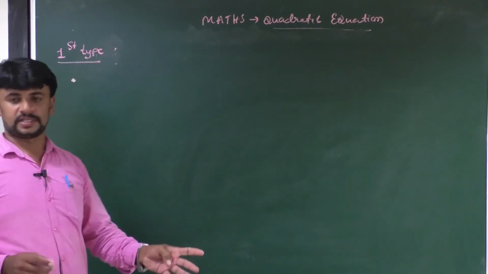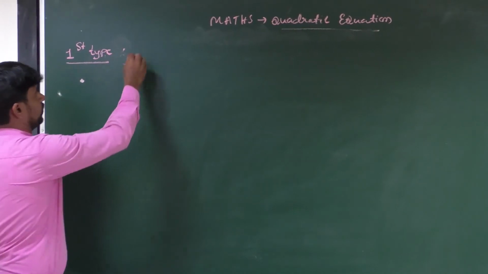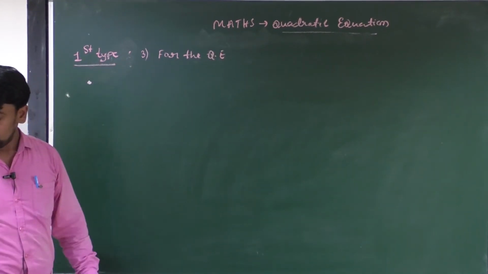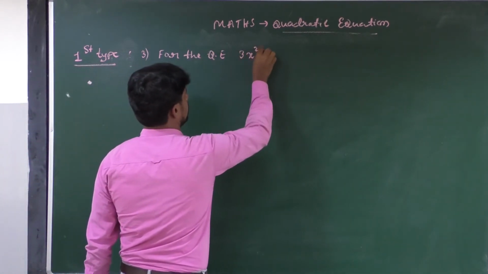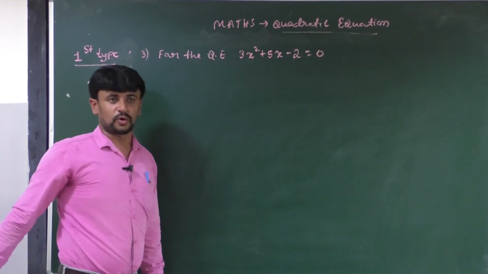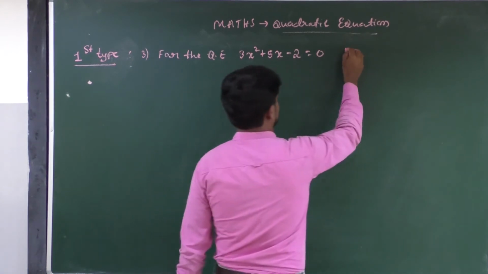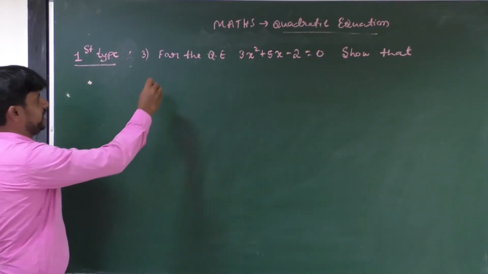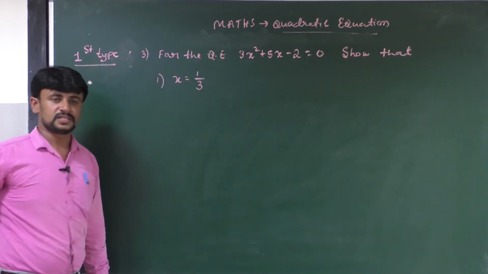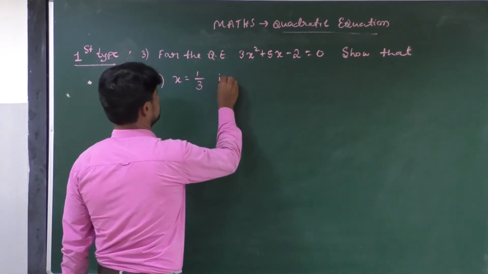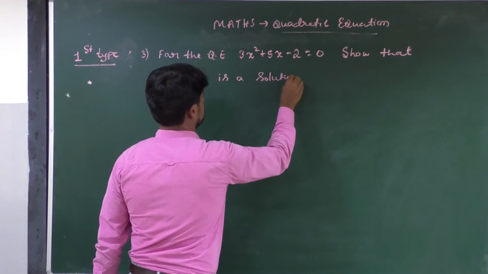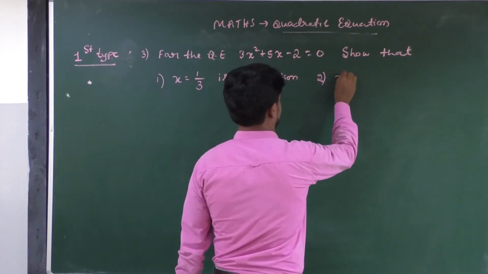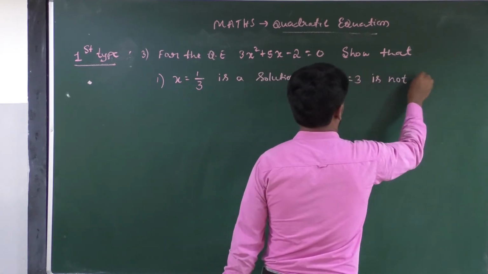Next, the third question is: for the quadratic equation 3x square plus 5x minus 2 is equal to 0, show that, first, x is equal to 1 by 3 is a solution, as well as, second, x equal to 3 is not a solution.